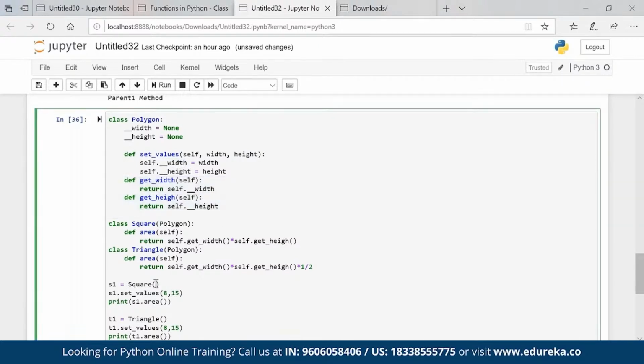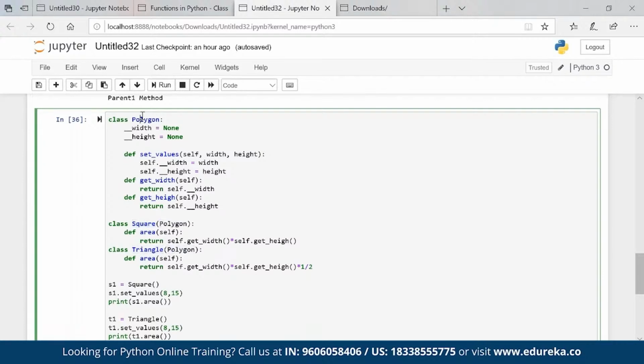You can see that I'm using a getter somewhere here to get the value. Here you can see get width, get height, get width, get height. So if you want to access this private variable from one class to another class, then you have to call a getter. And you can see that polygon is a parent class, square is a child class, and triangle is also a child class of polygon.